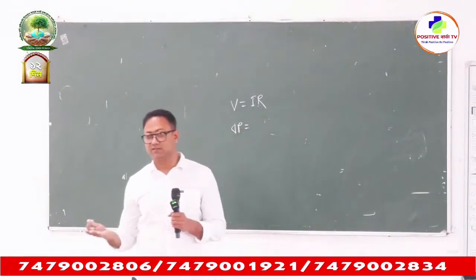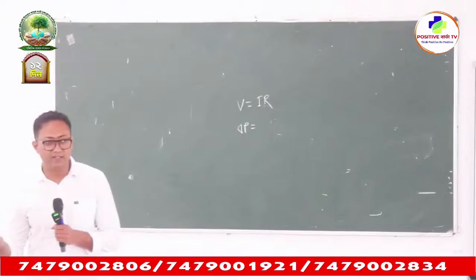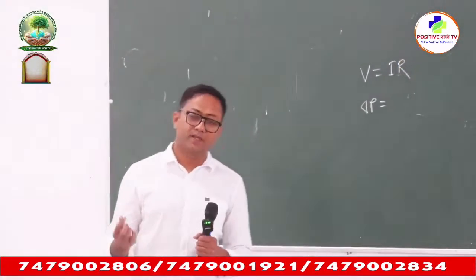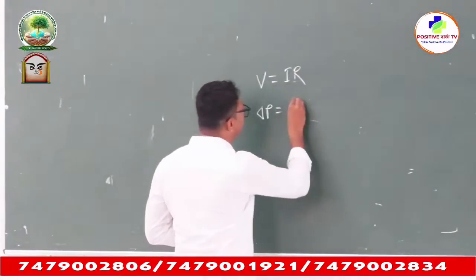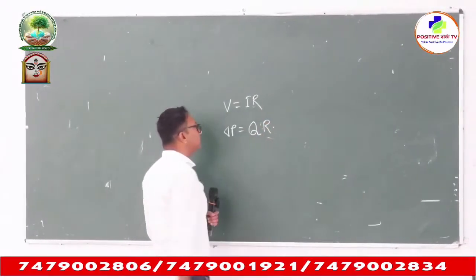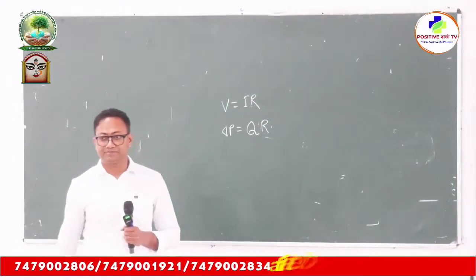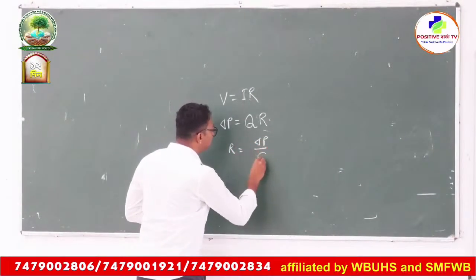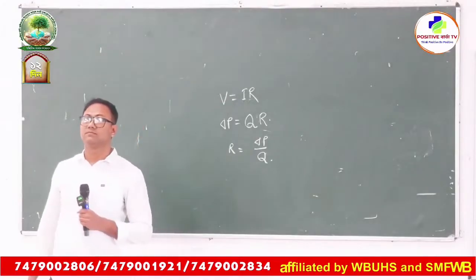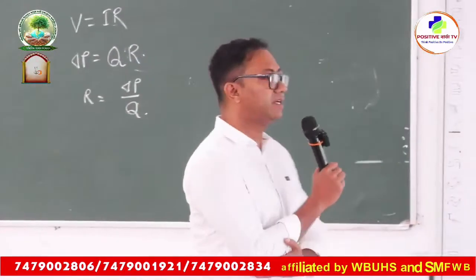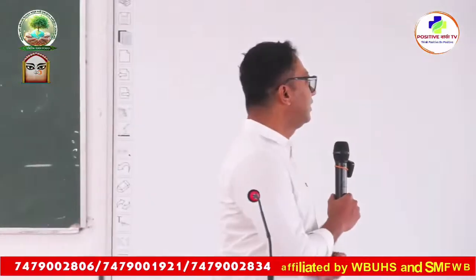I is the flow of electricity, ampere, right? So in our context, hemodynamics, it is blood flow. We mark it with Q. And R is the resistance, same. Okay. Resistance is equal to pressure difference by blood flow. Resistance is equal to pressure difference by blood flow, right?